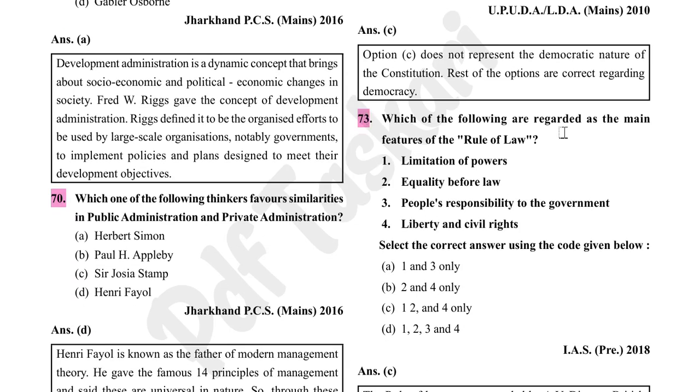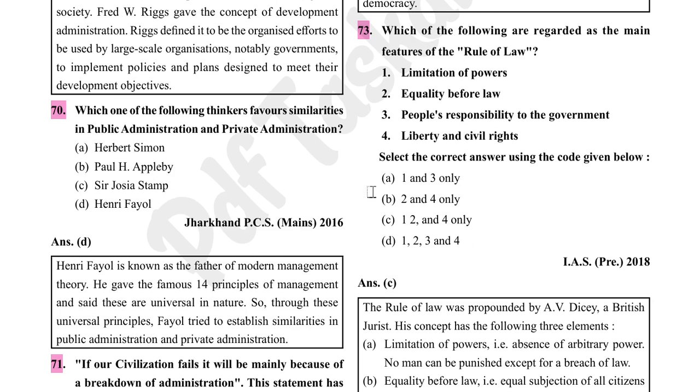Which of the following are regarded as the main features of rule of law? Limitation of powers, equality before law, people's responsibility to the government, liberty and civil rights. So, option C is correct because people are not responsible to the government.